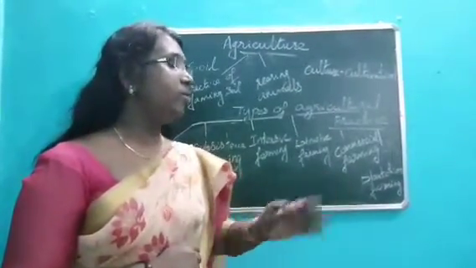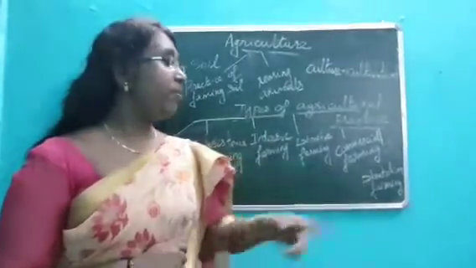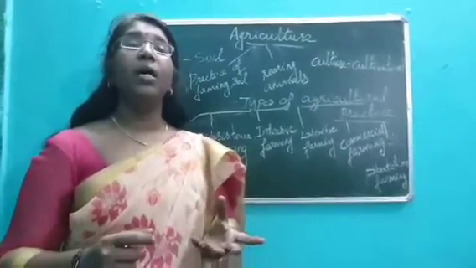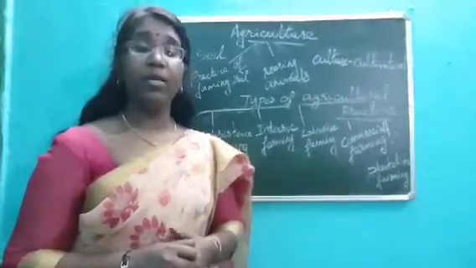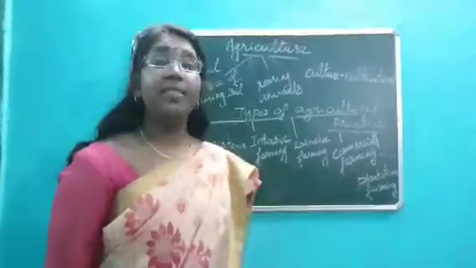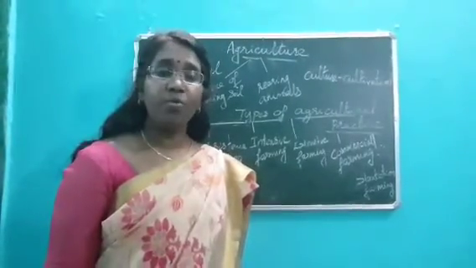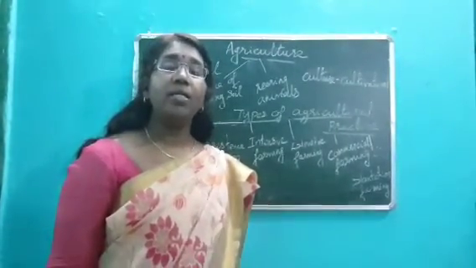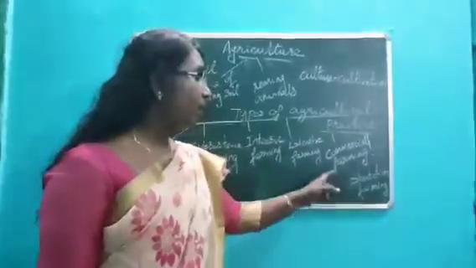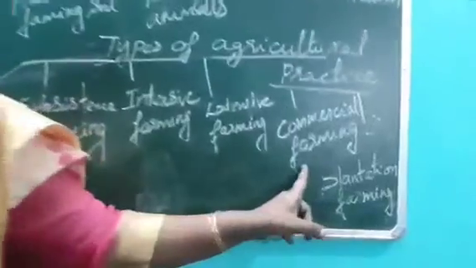All these are made use of for production. Why? From the term itself, commercial. This is mainly produced for profit making, isn't it? Can you say examples, like tea, coffee, cotton, sugar cane, tobacco, etc.? These are all examples of commercial farming.